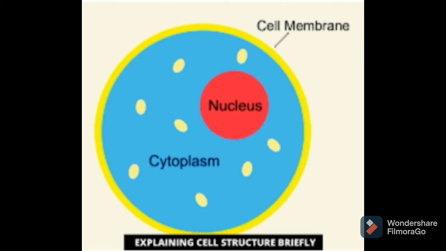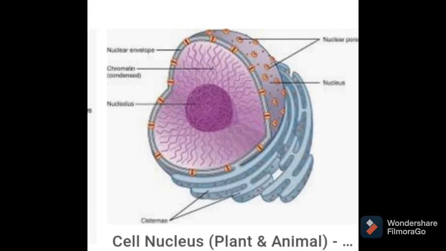Basic structure of cell consists of outer cell membrane, which we call plasma membrane. In plant cell, along with this cell membrane, one more layer is there which we call cell wall. Both these points we have discussed. Then in the cell membrane and nucleus, you can see in the diagram at the center nucleus is present, and in between nucleus and cell membrane jelly like substance is present which we call cytoplasm, and many cell organelles are just embedded into that cytoplasm. So today we are going to study about that cytoplasm and nucleus. So we will start from nucleus.